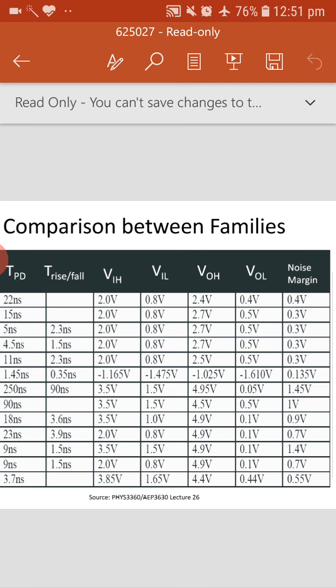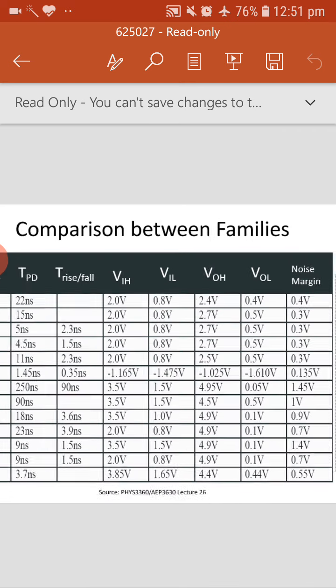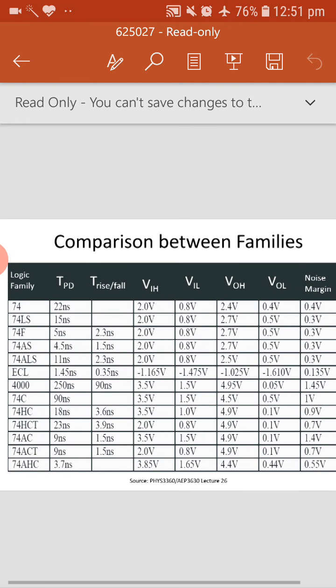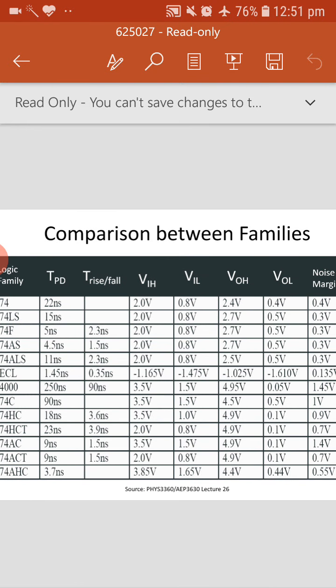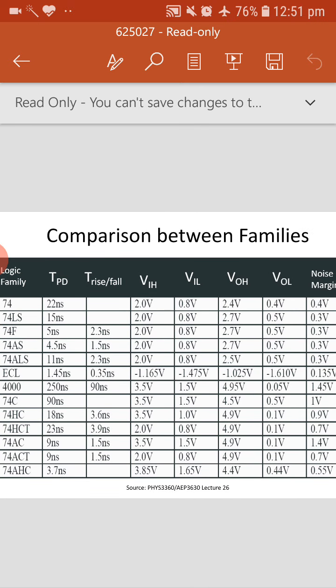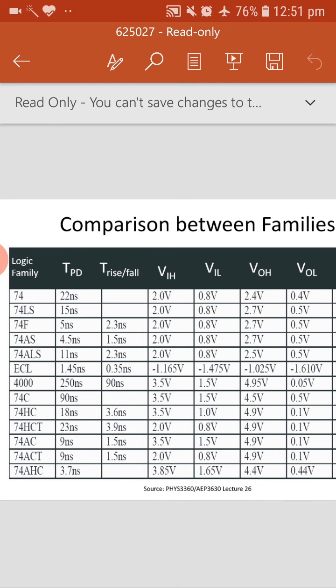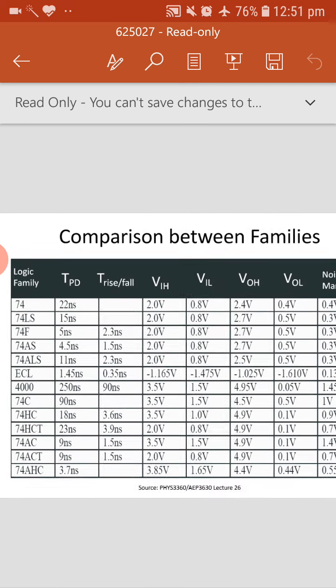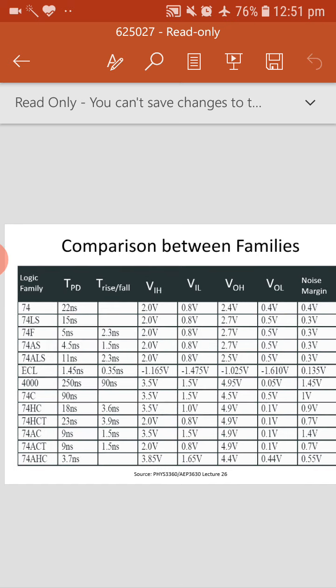We have not seen that here, but some ICs will have noise margins, and these are the VIH, VIL, VOH. These are the parameters that vary with respect to different logic families. Why are we seeing all these things?